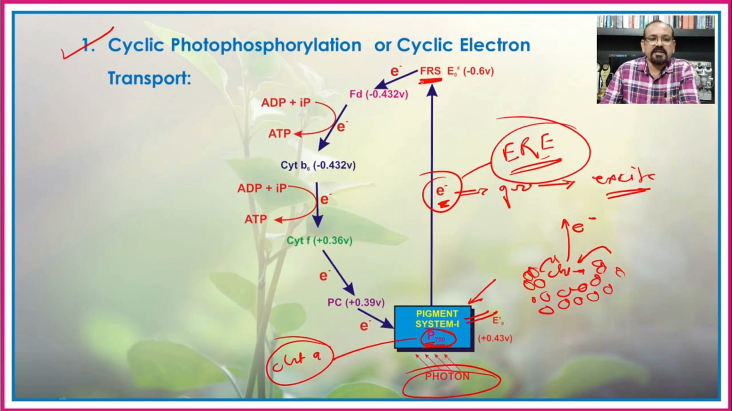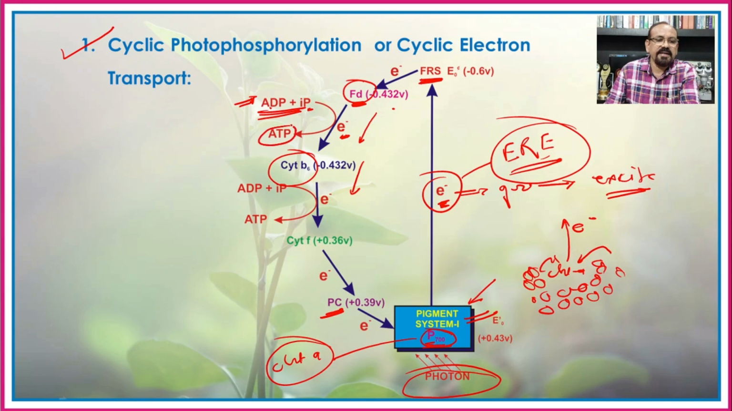From the ferredoxin reducing substance there is a transfer of the electron to the ferredoxin, and in this way, through a chain of different cytochromes, it reaches the plastocyanin. During the transport of the electron from ferredoxin to cytochrome B6, there is a release of energy from this electron, and this energy is used for the combination of ADP and inorganic phosphate, and the ATP is